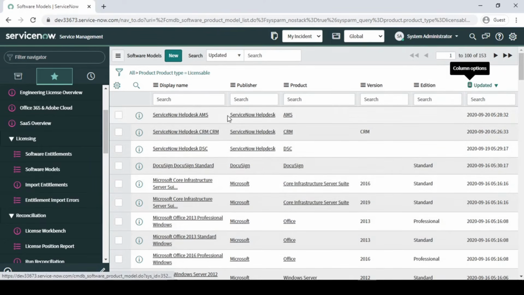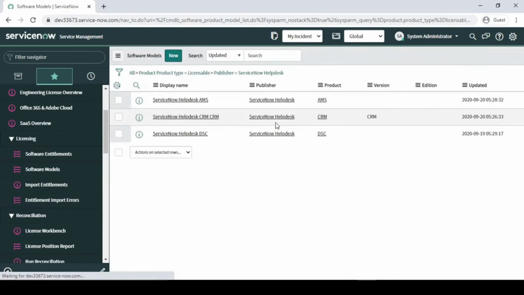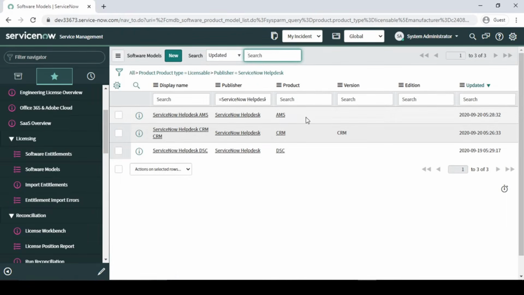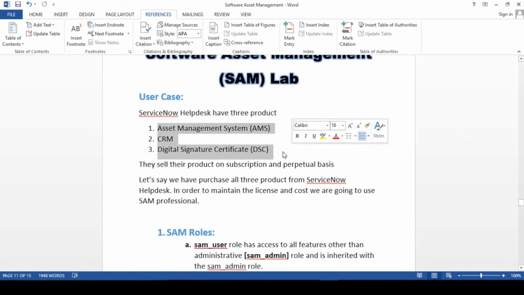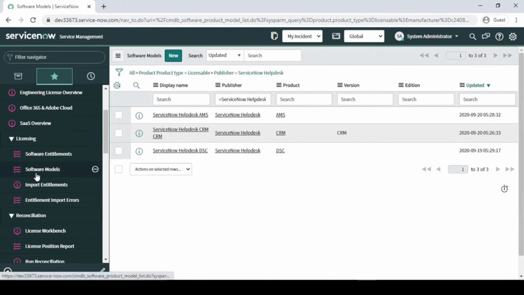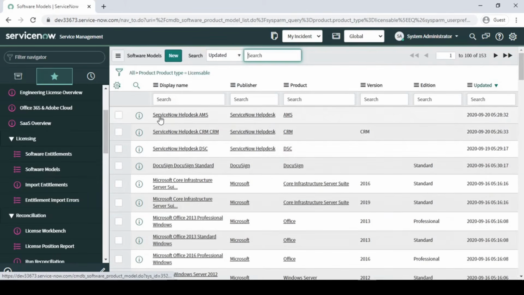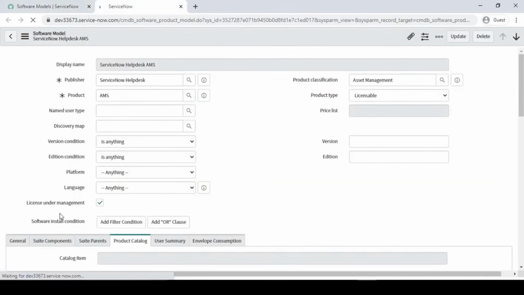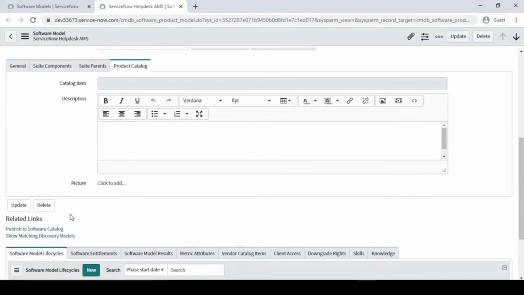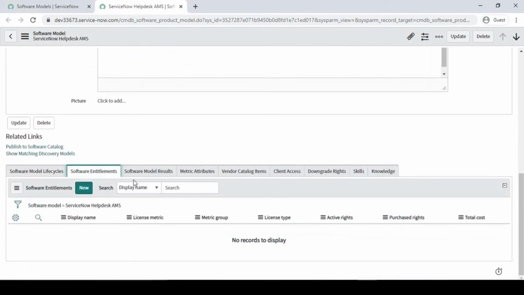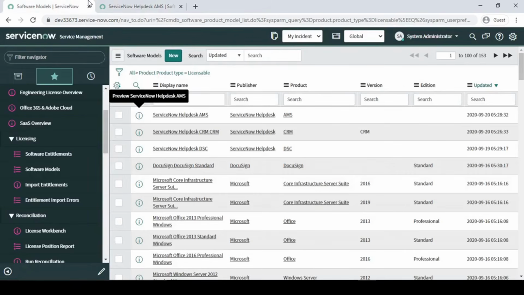So all three we have created, and all these three belong to our ServiceNow help desk. One is AMS, one is CRM, one is the DSA. So as we have mentioned, three products we have created for the ServiceNow help desk. Now over here guys, we have the software model, but as of now we don't have any license. We have not created any license. Before that we wanted to check it, right? So let me open it, and as you can see here, as of now we don't have any license attached to it, right?